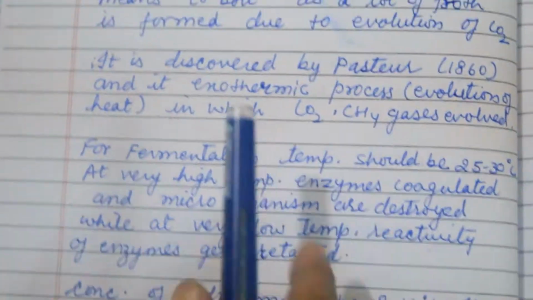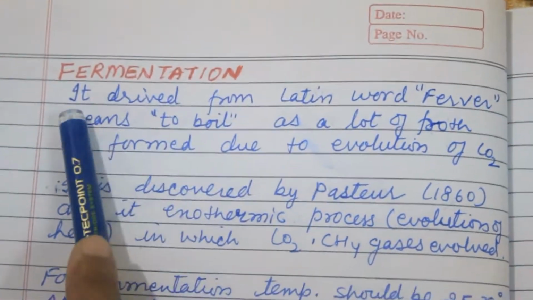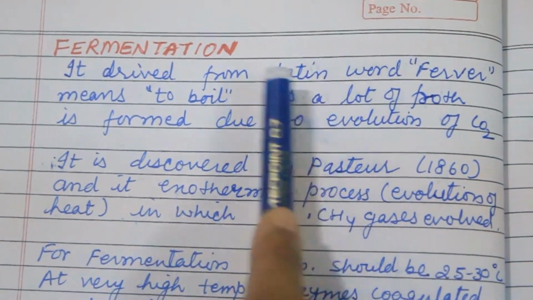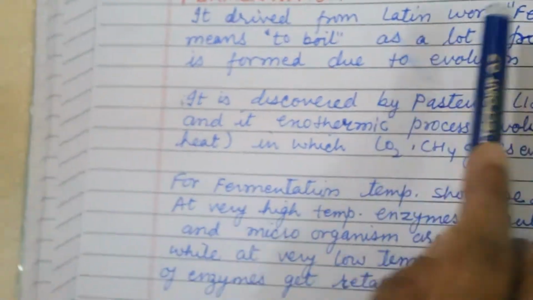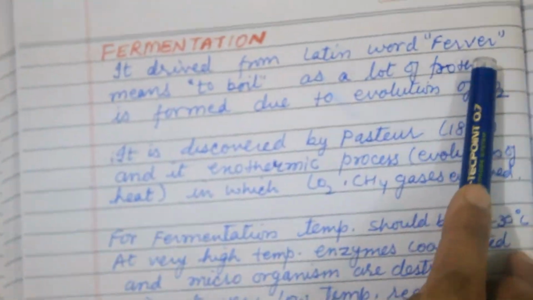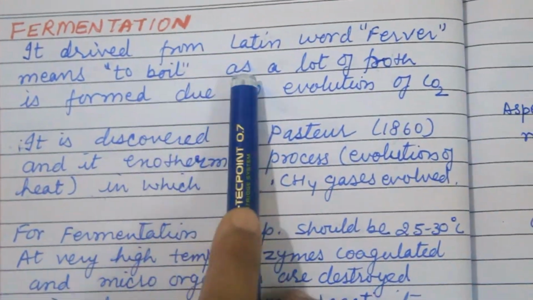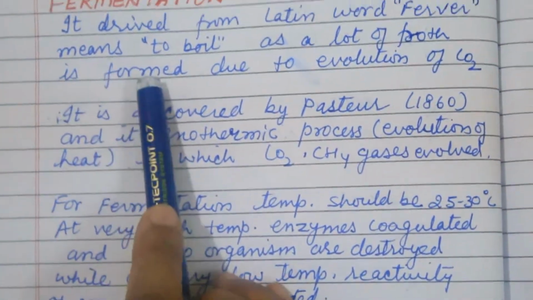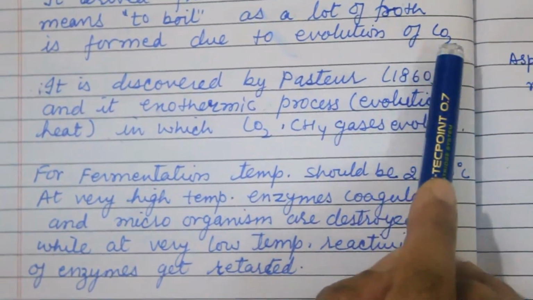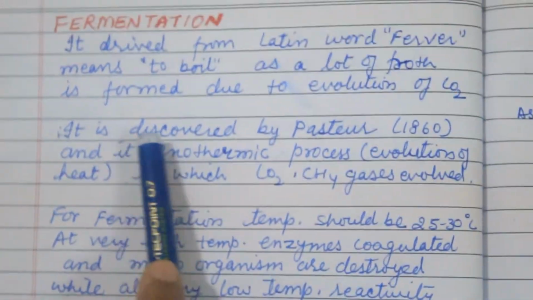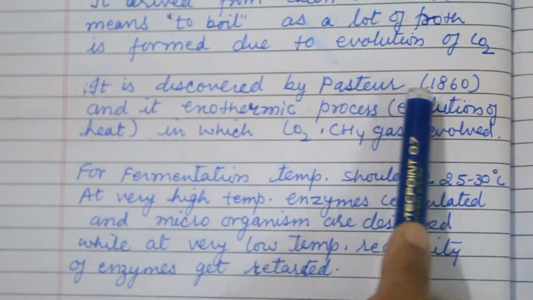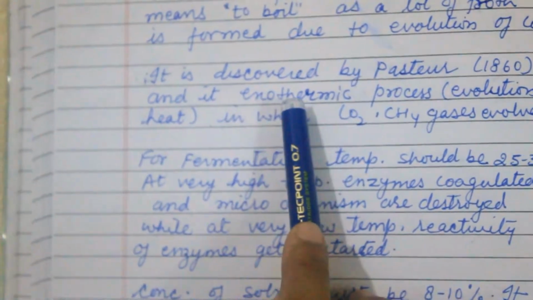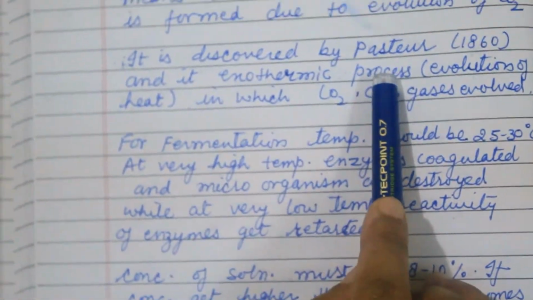Now come to another topic, fermentation. Fermentation is derived from the Latin word fervere, meaning to boil, as a lot of froth is formed due to evolution of CO2. It was discovered by Pasteur in 1860 and it is an exothermic process.